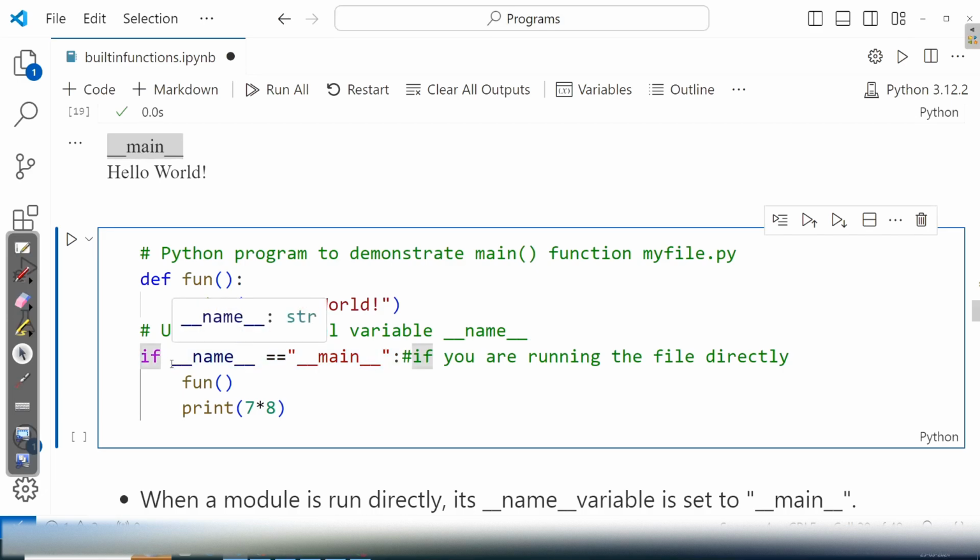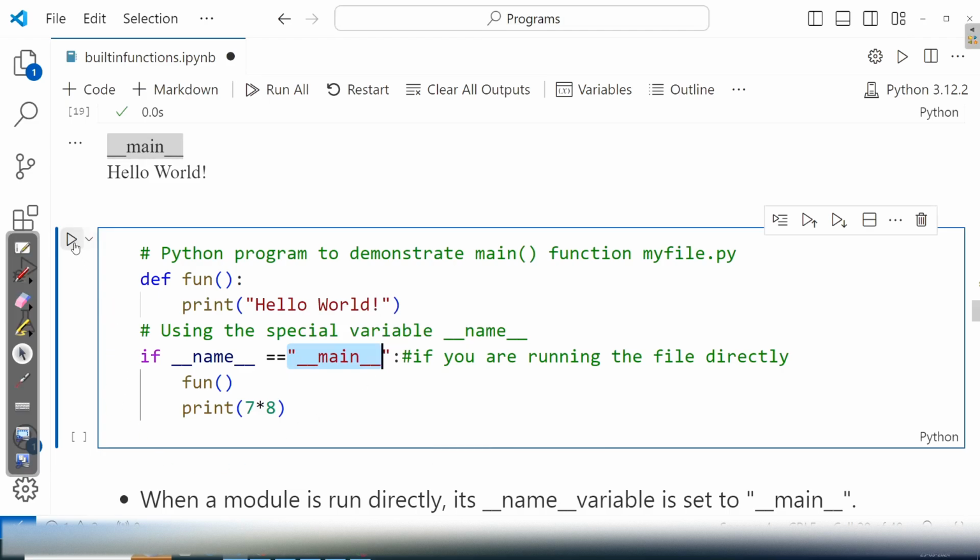What we are checking is whether __name__ is assigned the built-in string literal __main__. So this happens only when you run the file directly.